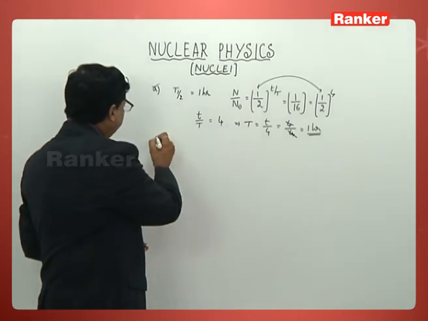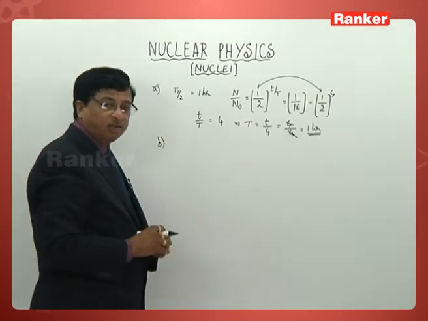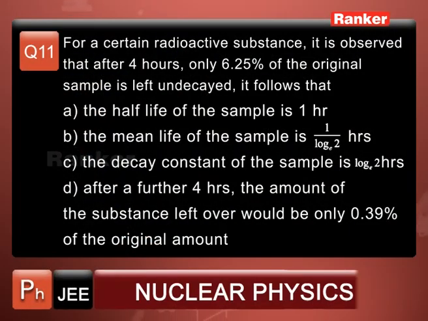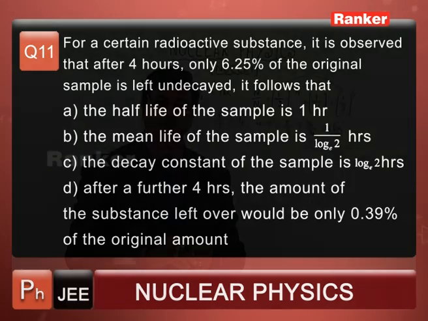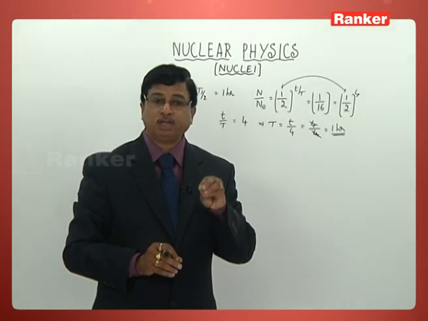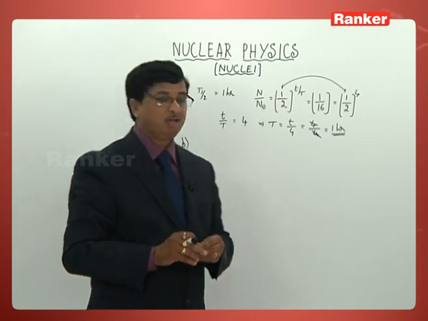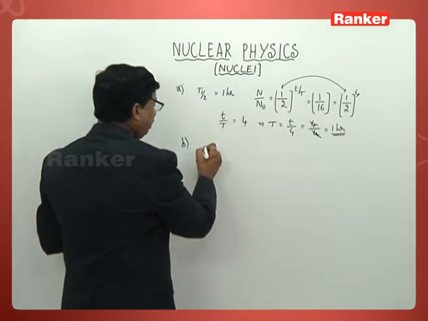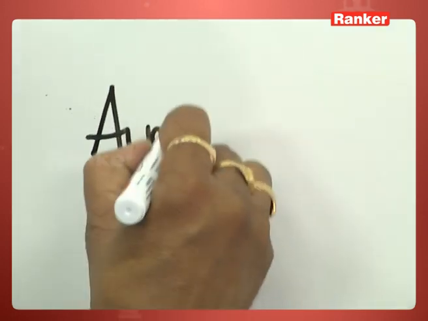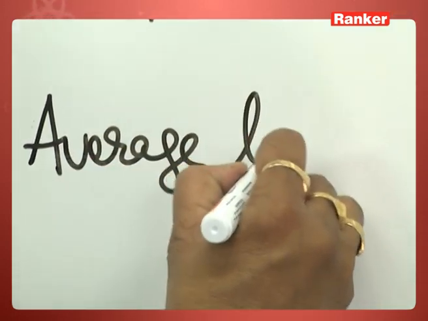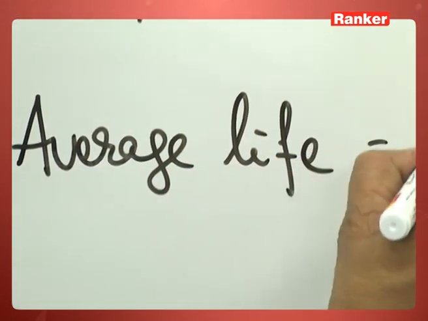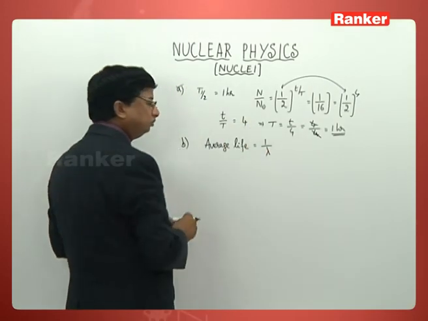Let us check the second option, what has been given in this order. The mean life of the sample is 1 by log 2 to the base e hours. Mean life of the sample. Observe, he is talking about average life. We all know very well, average life or mean life is 1 by lambda.